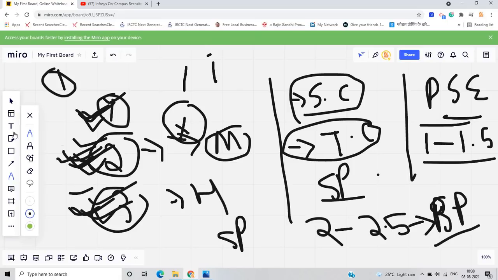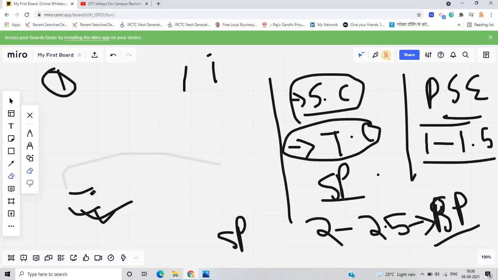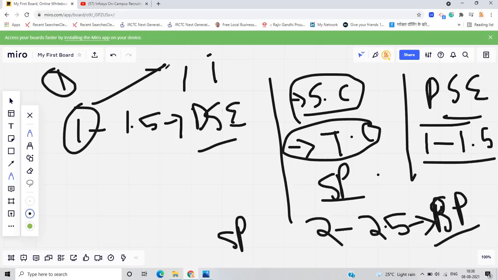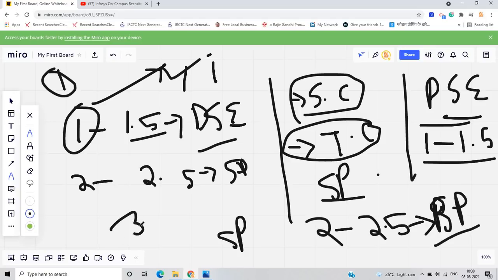For 1 to 1.5, I just erased that so it is clearly understandable for all of you. So 1 to 1.5 may be DSC, and it will totally depend on the Infosys team, whether they consider one question only or 1 to 1.5. If you solve 2 to 2.5, there is an opportunity for SP. And if you solve all 3 completely, then the SP opportunity.